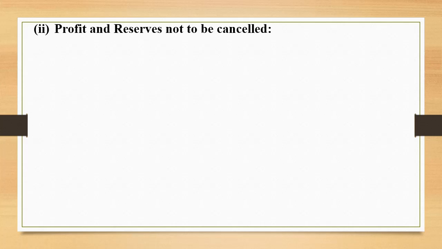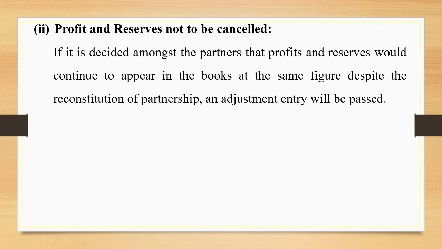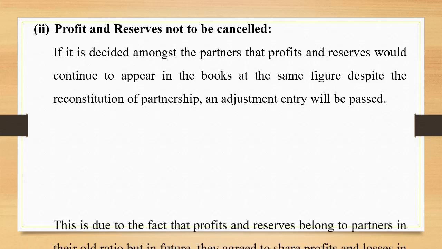Profits and reserves are not to be cancelled. This is the second way of dealing with the profits and reserves. If profits and reserves are not to be cancelled, then we need to pass an adjustment entry. If it is decided amongst the partners that profits and reserves would continue to appear in the books at the same figure despite the reconstitution of partnership, an adjustment entry will be passed.